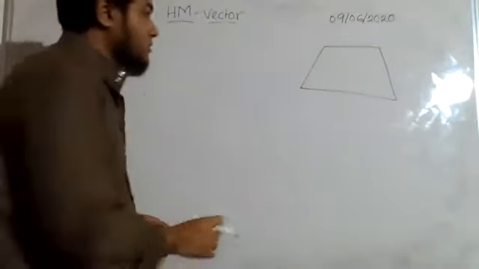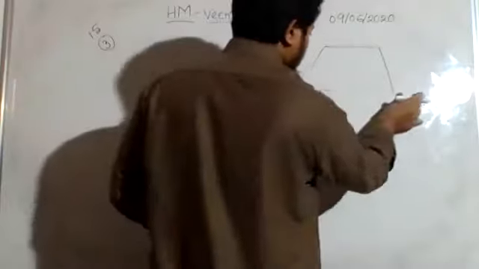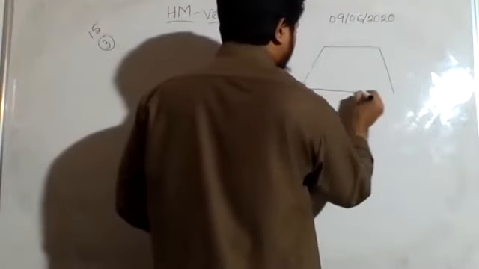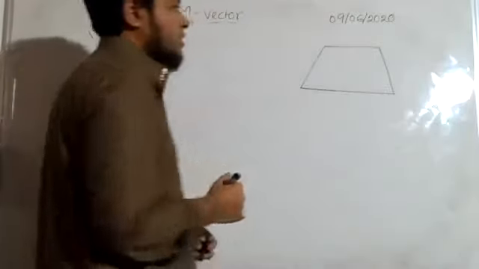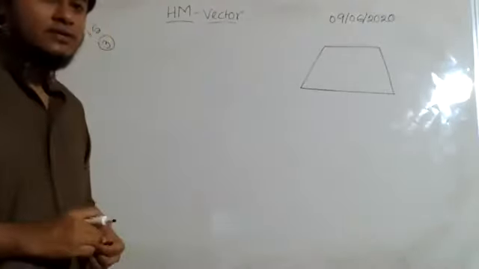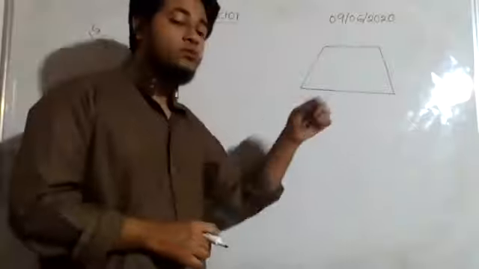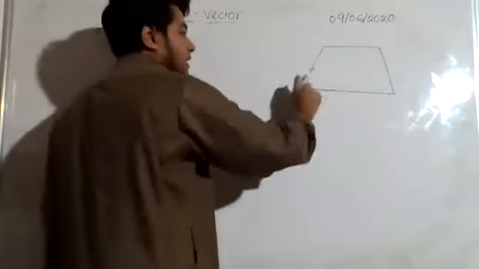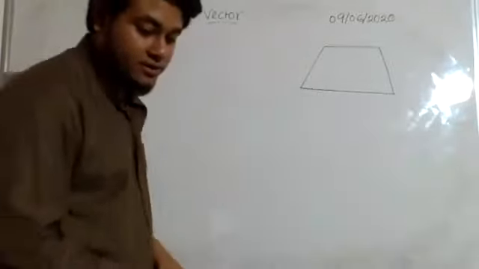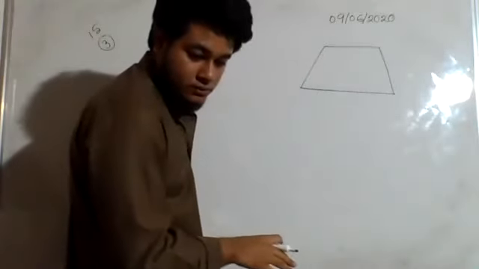A trapezium has only one characteristic, that two sides will be parallel and there are no other characteristics. So definitely this side and this side are parallel. This is already given.